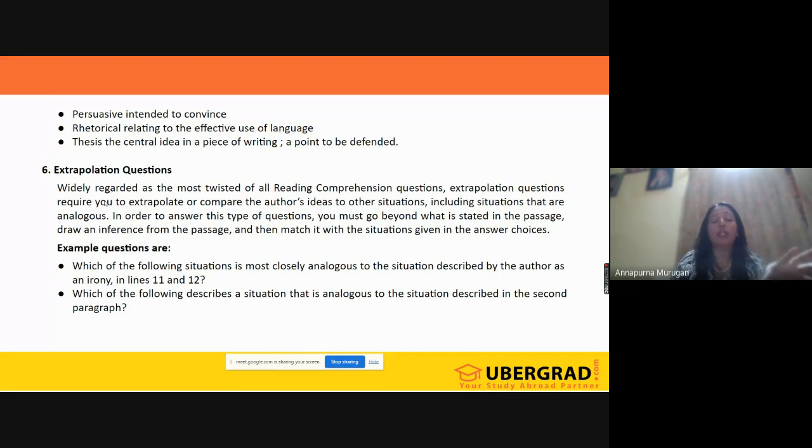So when something is analogous, they will give one logic, and for that logic they give one idea, and there is a connection. Just like that they pick up one more logic, and for that you need to pick the corresponding sentences. That is what we need to do in the extrapolation question.